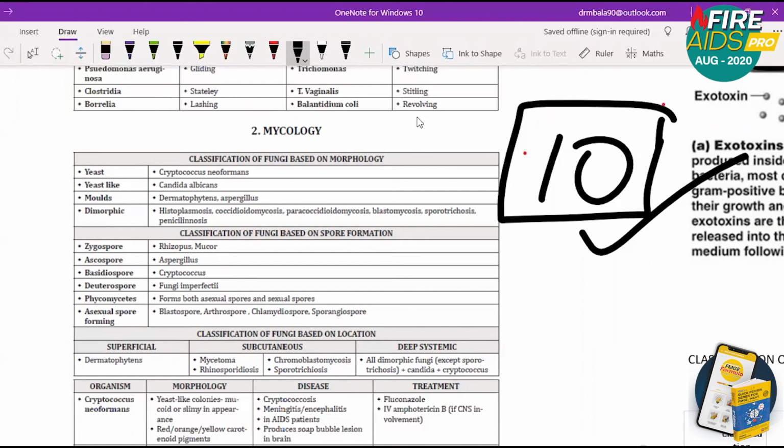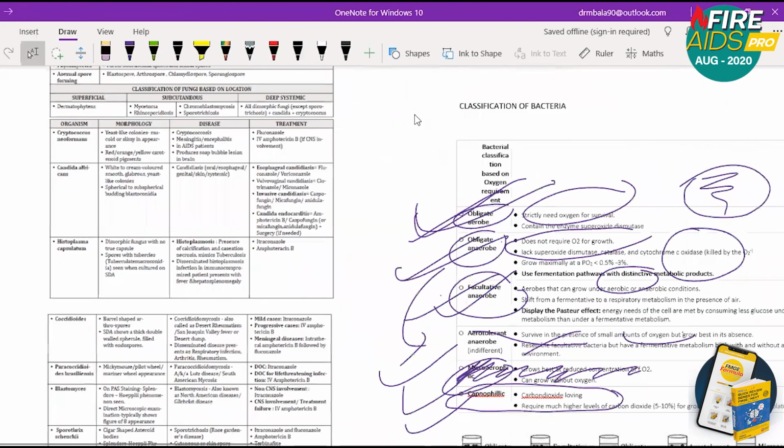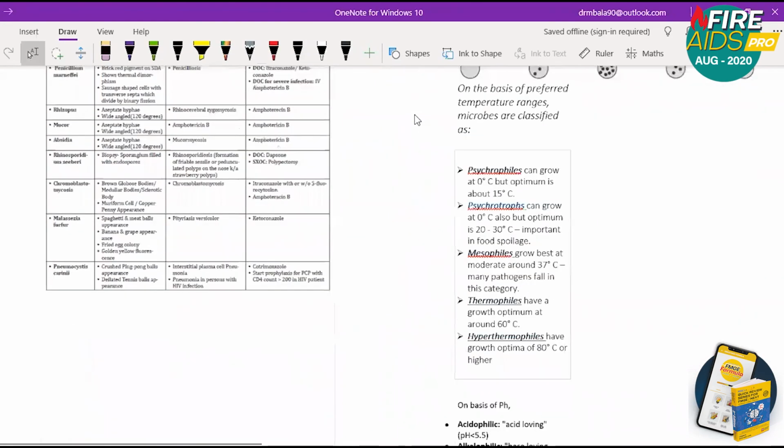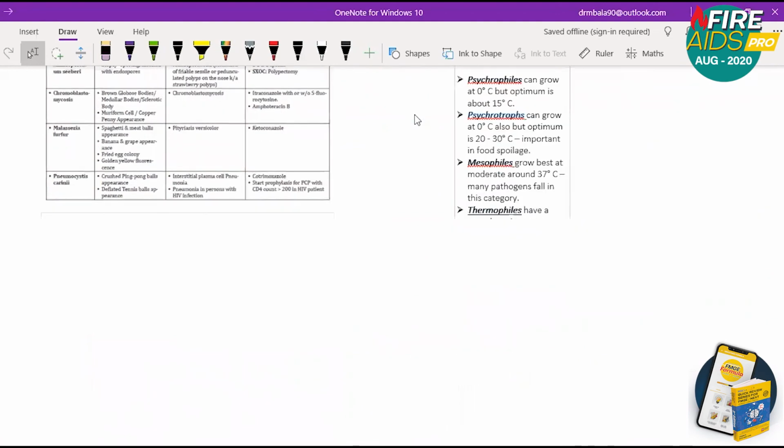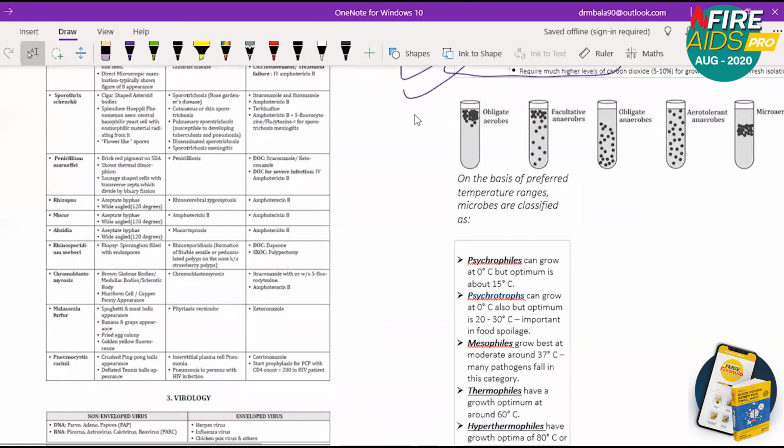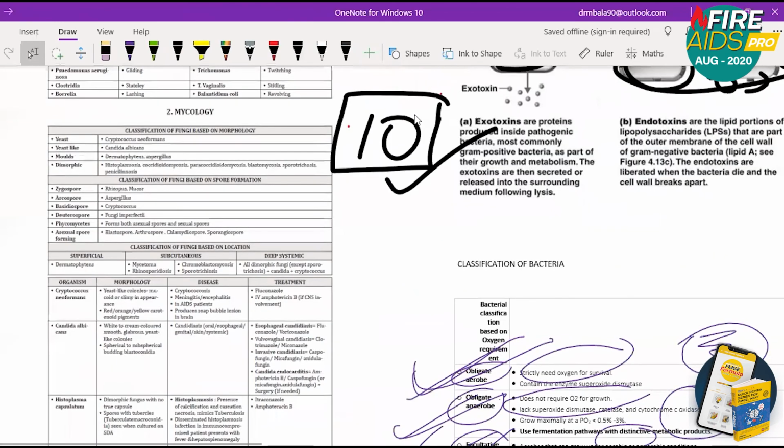Okay, good. Can we start with mycology now? Mycology is a very small topic. It's only 2 pages in QRS.